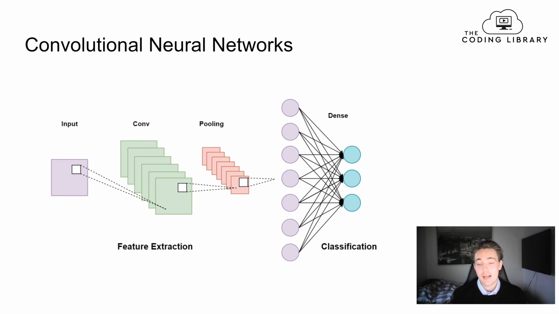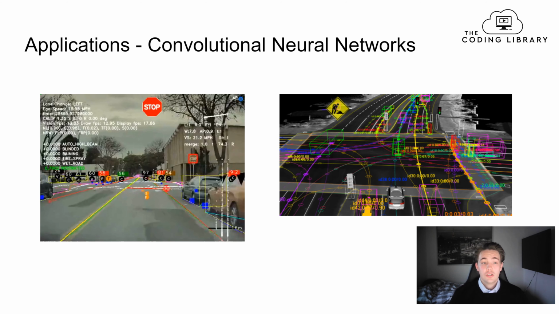And then when we're done with that and we want to do the actual classification, we need to flatten our convolutional layer to some data that we can pass to this dense layer here. And then at the end, it gives a percentage of how certain it is that this is a car that we're passing through the neural network, if that was the case for our classification problem. So now we're going to talk about some of the applications of convolutional neural networks.